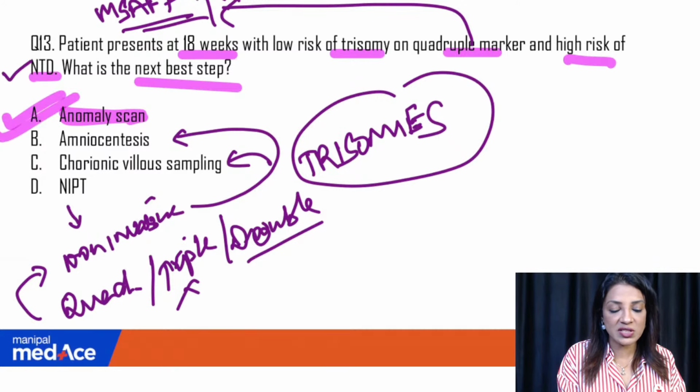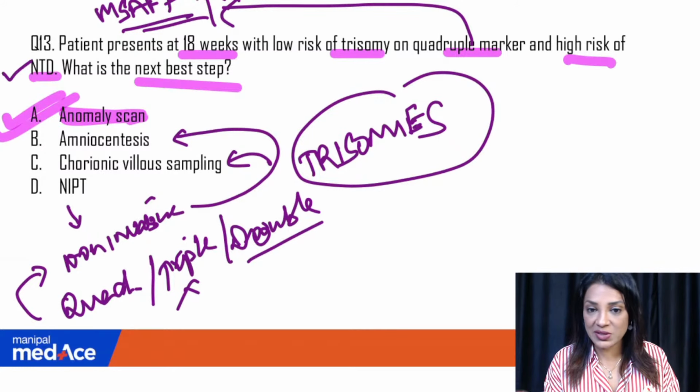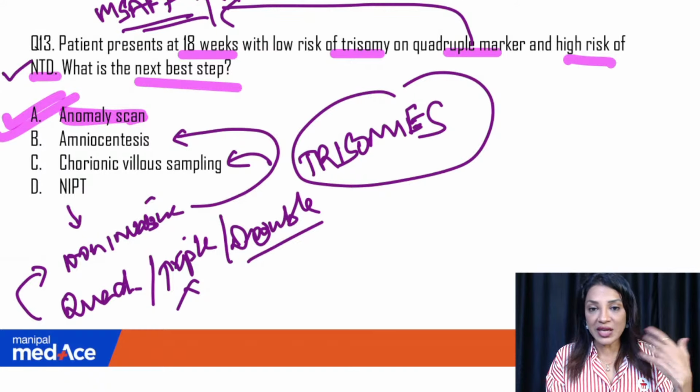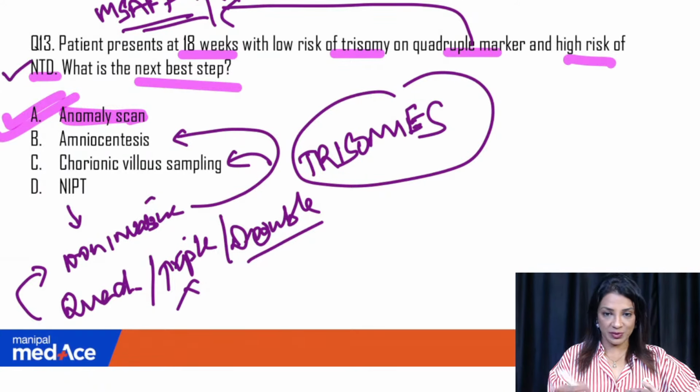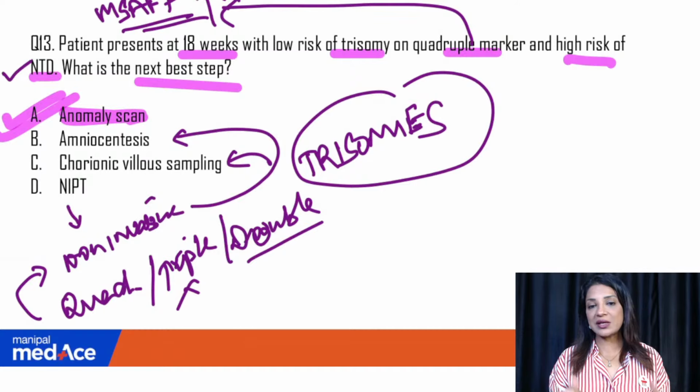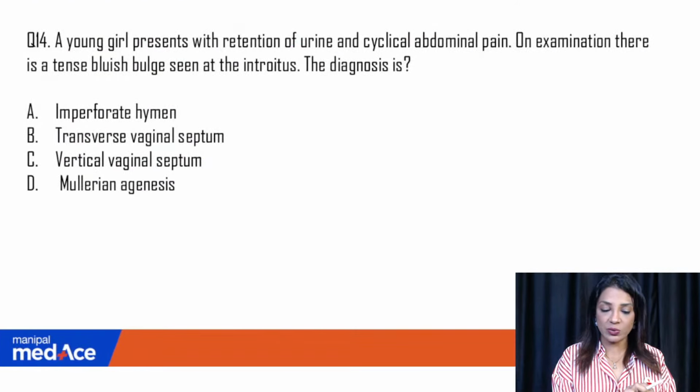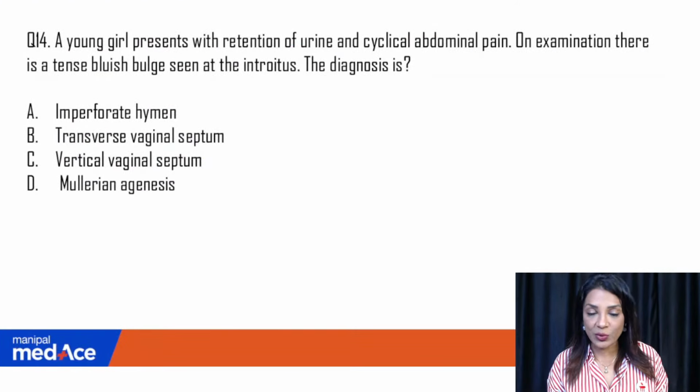This is something I would say is an INICET level question, because basically you have to recapture whatever you have read so far in so many different chapters. It is not one chapter. So it's the anomaly scan, which is routinely done in all patients at 18 to 20 weeks. Because it's a neural tube defect that you are suspecting, that will definitely be detected in the anomaly scan.